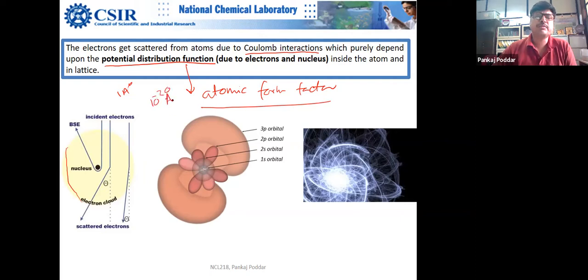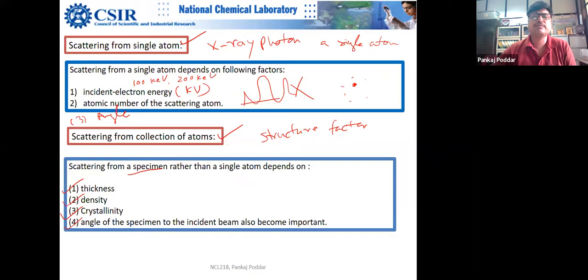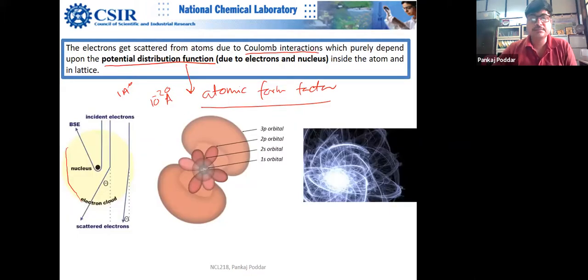Got it? So that will be the effective radius of the atom. You got my point? That is the size of interaction, the size at which the incident electron will see this atom.